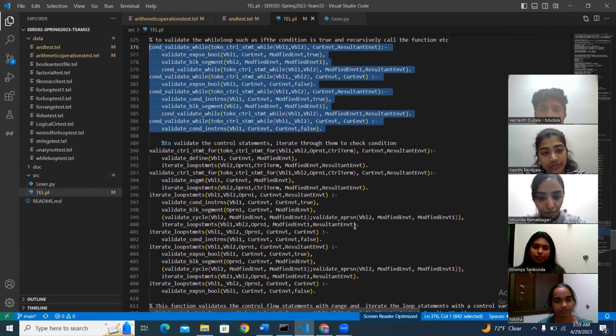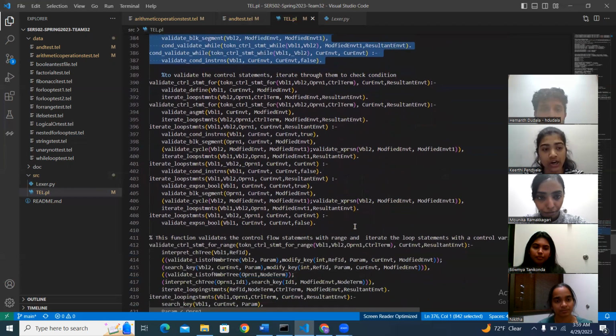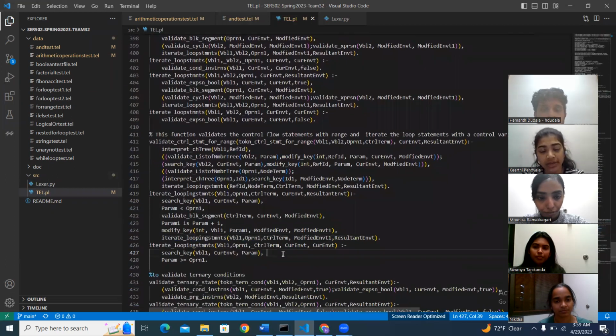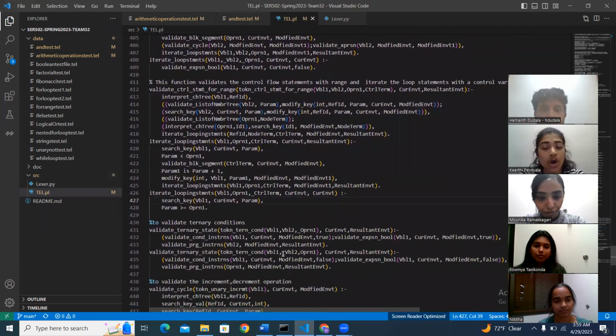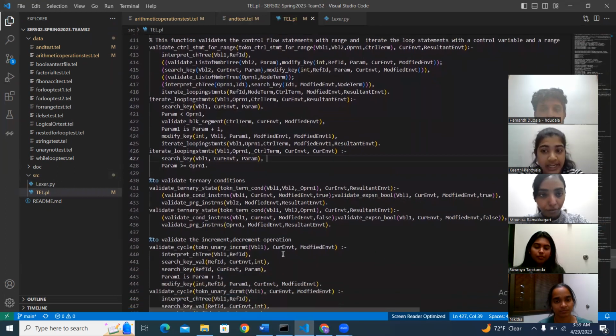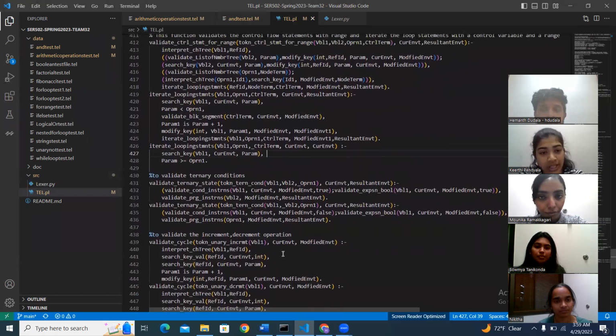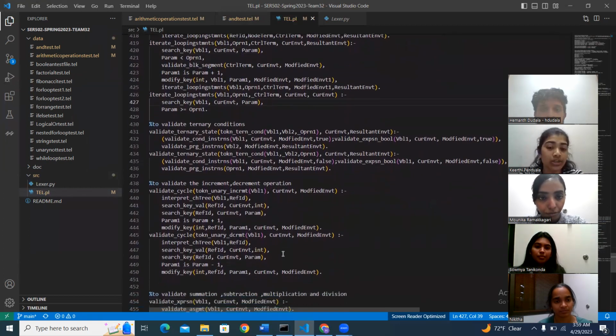And the following few lines of code represent the for loop. Validate control statement for validates the initial statement in the current environment using validate define or validate assignment. It then iterates through the loop statements using validate cycle or validate expressions until the control term is reached.